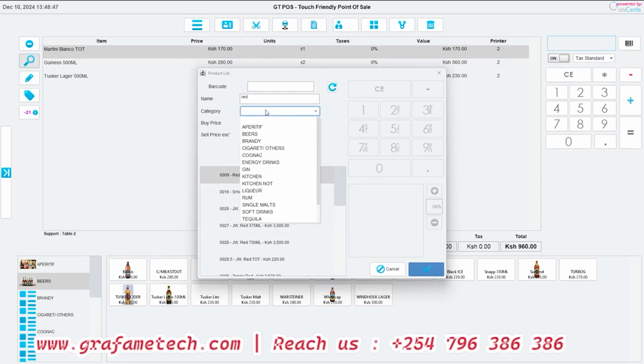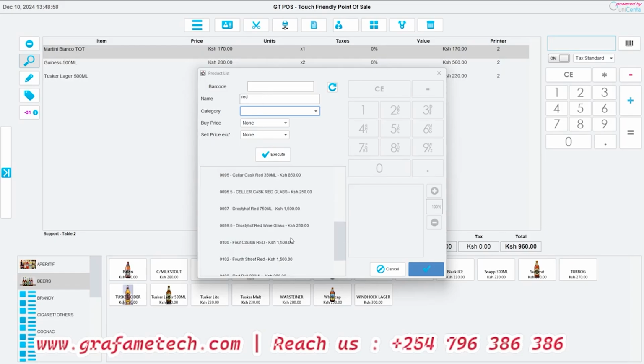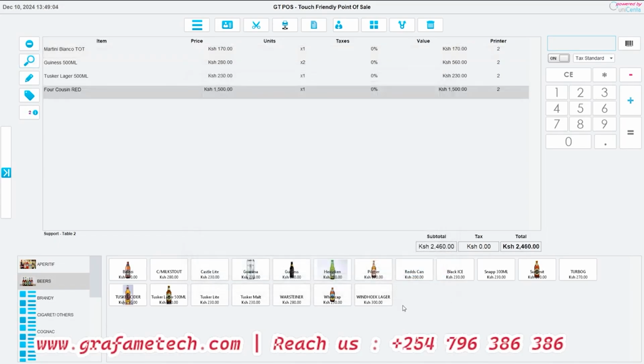You can also filter by categories. Or maybe if you have a barcode, you just scan the barcode and it will search automatically and bring the product that has that specific barcode. So anything that has red in it, let's say you want cars in red, you select it. And then, okay, you see it has come here.